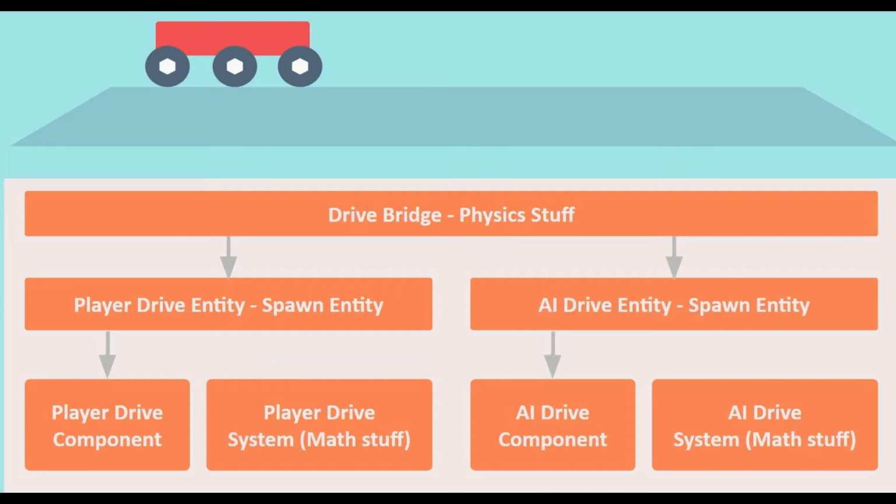We can of course club player drive entity and AI drive entity together and come up with a generic drive entity, but this would mean having a lot of conditional statements or if else statements in the generic drive entity class depending on who is driving the vehicle. In order to mitigate this, we will then have to have an abstract class implementing common behavior and dynamically spawning player and AI drive entities.